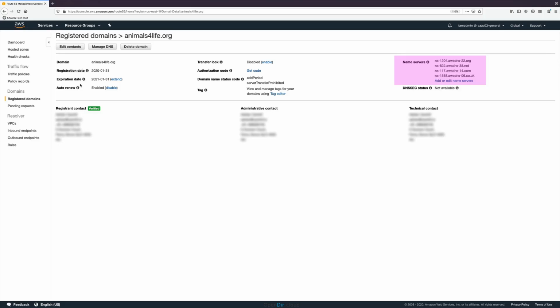In the background, AWS have also created an object called a hosted zone, which is essentially a zone file for the domain that we've registered. That's a separate thing. So they've gone ahead and created that zone file as part of the process of registering a domain. That zone file has been placed on name servers that AWS manage, and those name servers are the entries that AWS have added here and given to the registry for the .org domain. So that's how these things are linked.